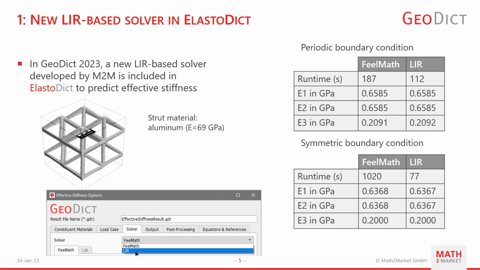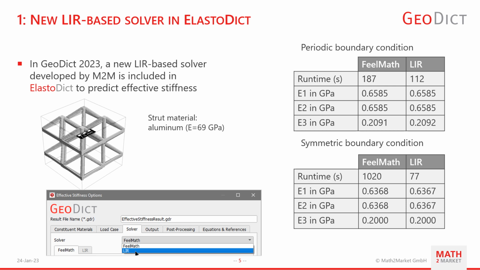Very often, our customers are interested in the mechanical properties of highly porous structures such as nonwovens. From FlowDict, you might already know our LIR solver. It is valued by our customers for very memory-efficient implementation, relying on an adaptive grid with low memory usage, especially for highly porous structures. We use the same advantage now also for computation of the Young's modulus of a structure in ElastoDict. From now on, you can choose the LIR solver in the Solver tab of the Effective Stiffness options.